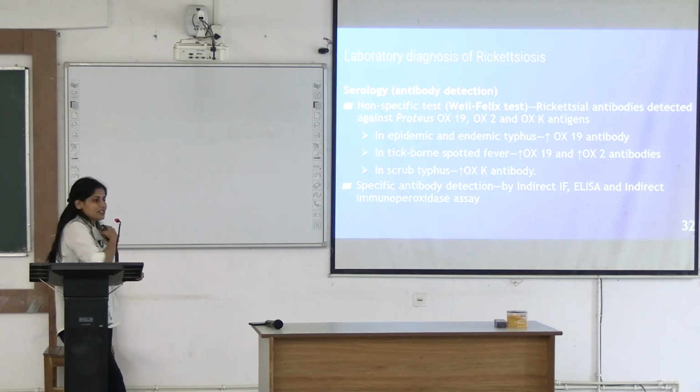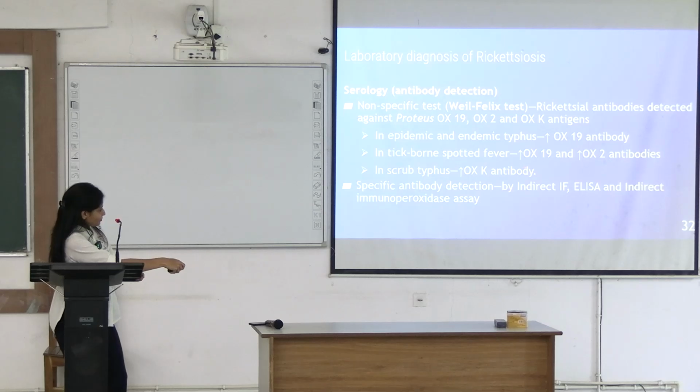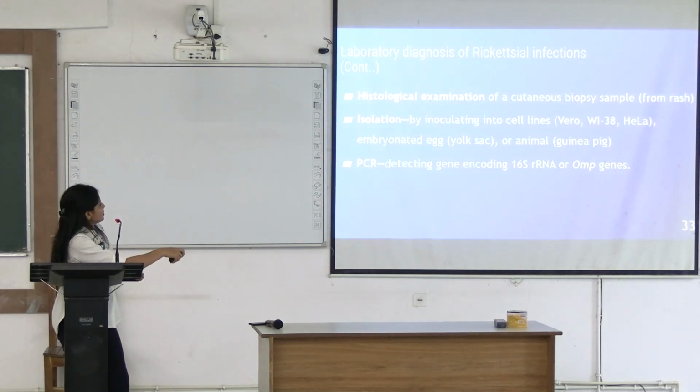What is the gold standard test? It remains indirect immunofluorescence assay, and you can also use indirect immunoperoxidase assay or ELISA for detection of antigen or antibodies. Or you can go for histological examination from the cutaneous biopsy sample. Wherever there is rash, you can take a sample from there, or you can inoculate them into cell lines or embryonated egg, and you can detect through PCR using the 16S rRNA gene.